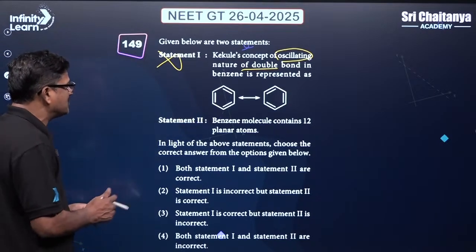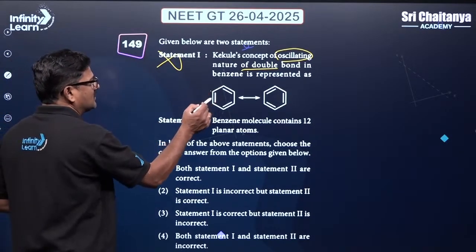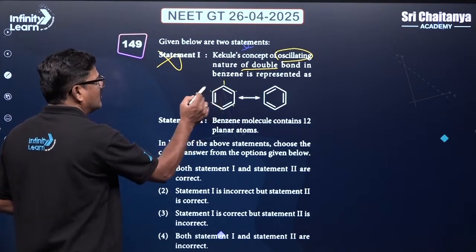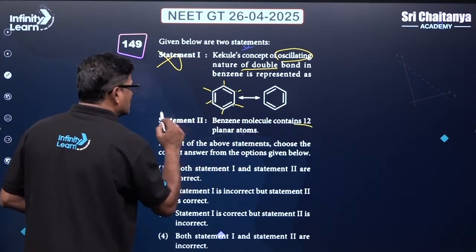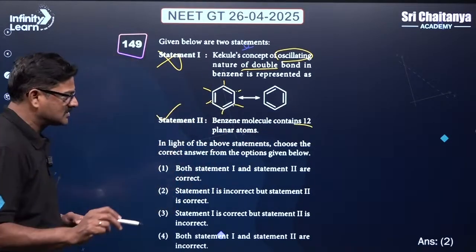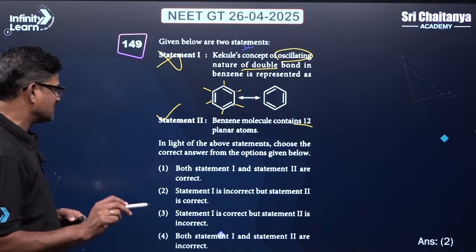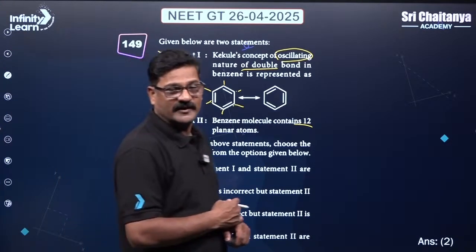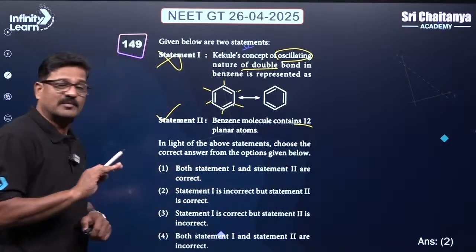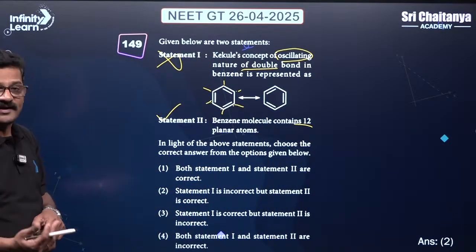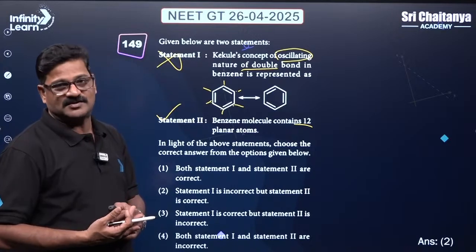You can say benzene has 6 carbon atoms on the same plane, and the hydrogens are also in the same plane, total 12 planar. So this is correct. Statement 1 is incorrect, and statement 2 is correct. So the oscillating nature of double bonds is not real; it is the delocalization of the pi bond system that explains it.